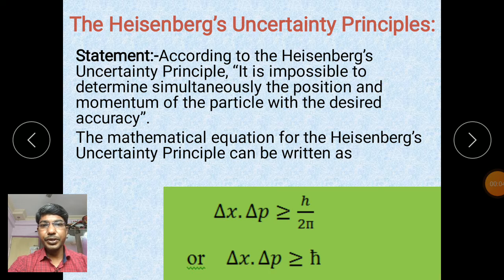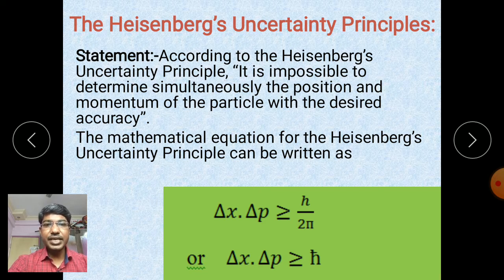In this video, I am going to explain Heisenberg uncertainty principle and its application. Now, the statement: according to Heisenberg's uncertainty principle, it is impossible to determine simultaneously the position and momentum of a particle with the desired accuracy.